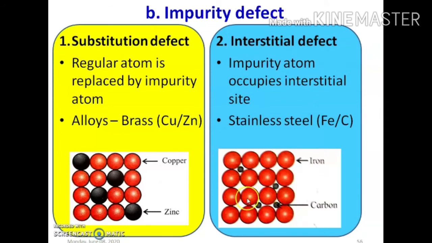interstitial impurity defect. The difference between these two is, in the first case some of the regular sites of copper are vacant or these are replaced by zinc atoms, but here such a type of replacement is not there. The impurity atom occupies the interstitial site. So these are the impurity defects.